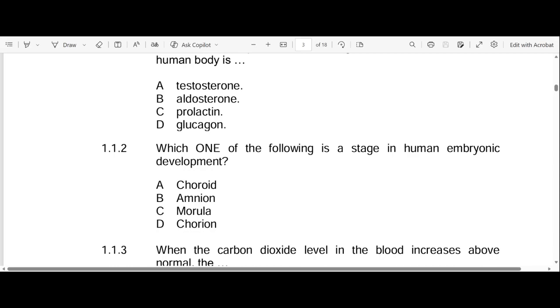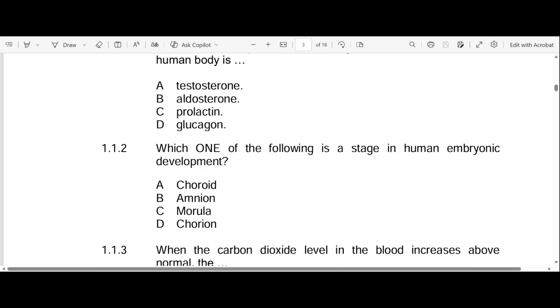C, morula. Yes, morula makes a lot of sense, right? Remember, we're starting with our zygote, starting with fertilization. Let me explain the whole process. So we're starting with fertilization. After fertilization, we have a zygote. The zygote divides by mitosis. After dividing by mitosis, it forms what? The morula, right, which is a ball of cells.